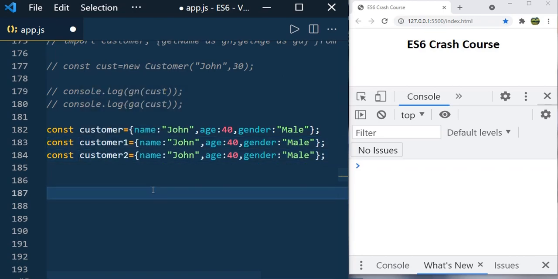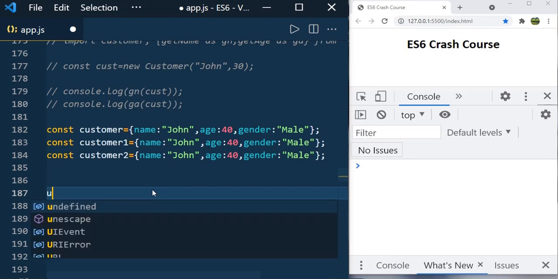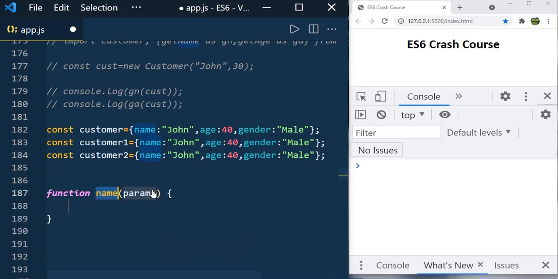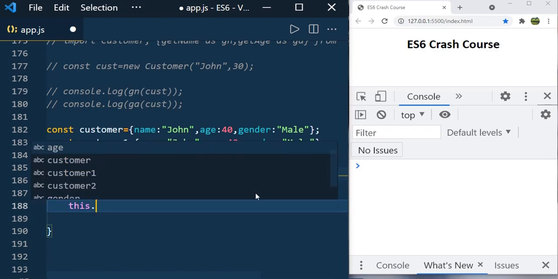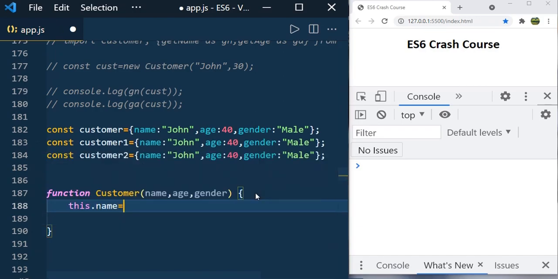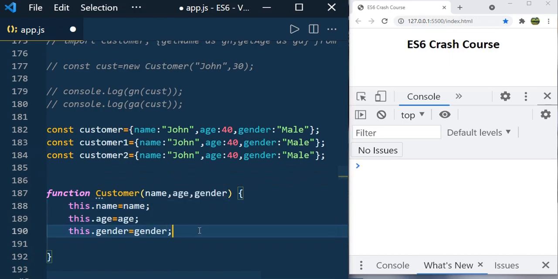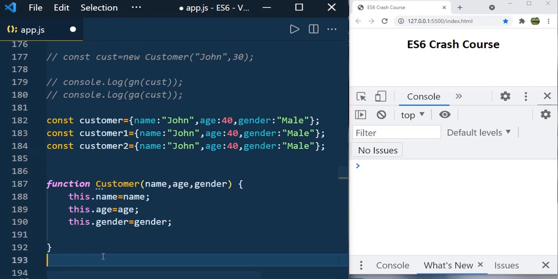When you are required to create more than one object like this, it is better to create a template for that. Generally we create a function constructor template like function Customer, and it should accept 3 parameters: name, age, gender, and inside that you create the variables like this.name equal to name, and we know that we will create the object for that.